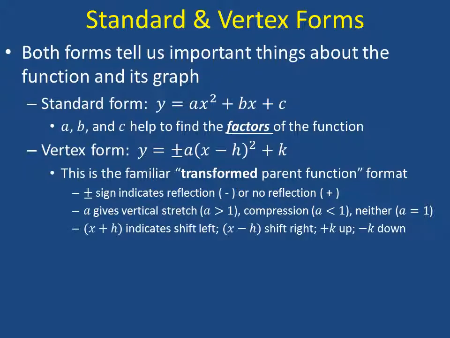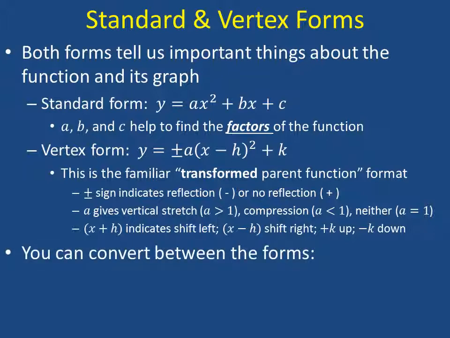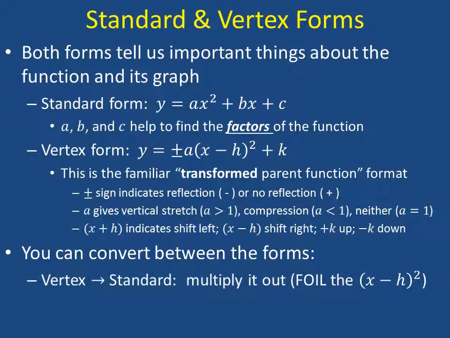The h value gives us horizontal shift. So if we're adding h, we shift left. If we're subtracting h, we shift right. And the k value at the very end there shifts up or down depending on whether k is positive or negative. Switching back and forth between the two forms, from the vertex to the standard form, is fairly simple.